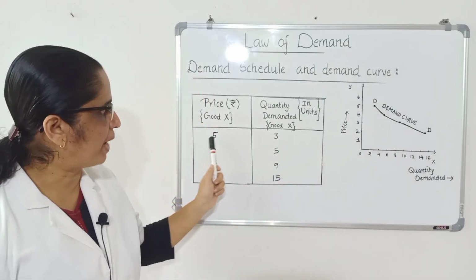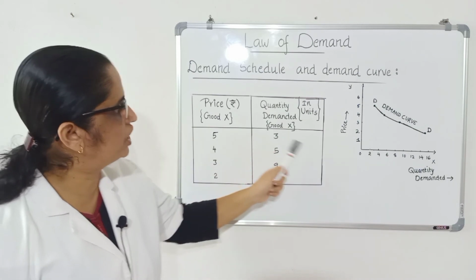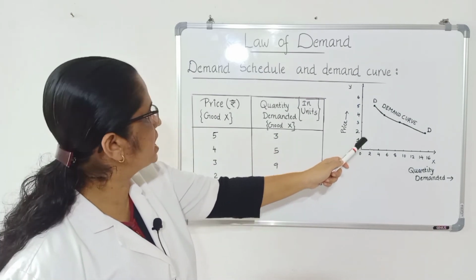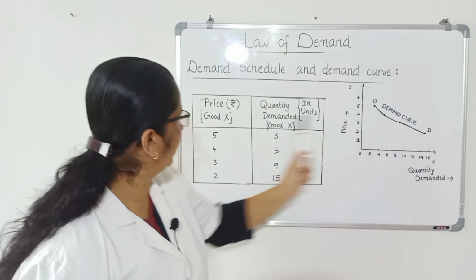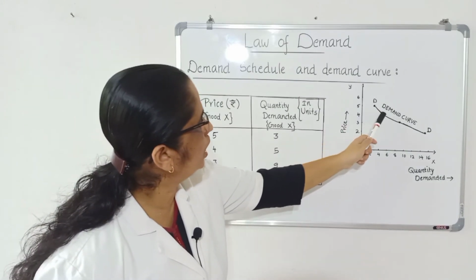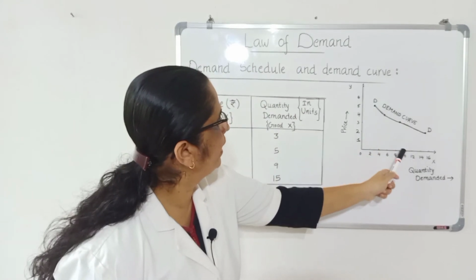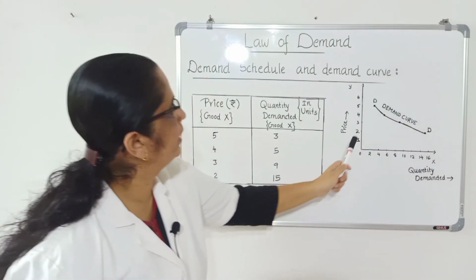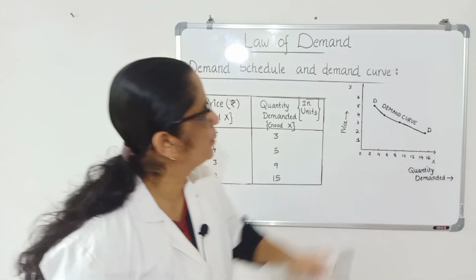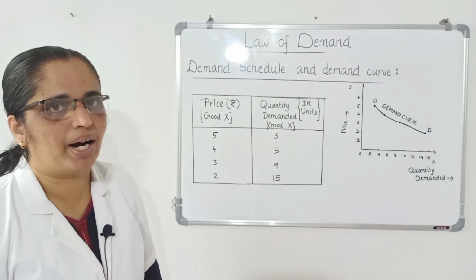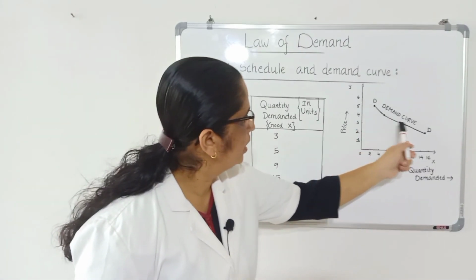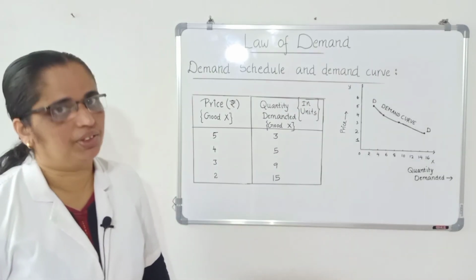You plot price and quantity demanded: 5, 3; 4, 5; 3, 9; 2, 15. You plot price and quantity demanded. You will get the demand curve.